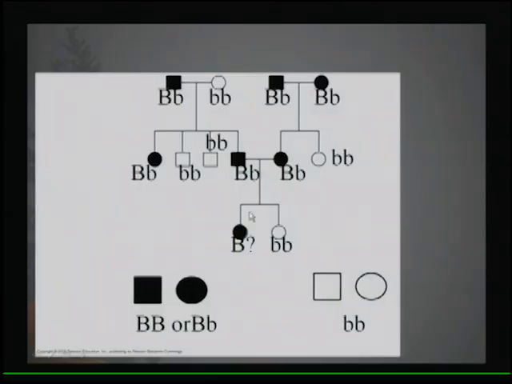All right. So the only one that we really can't be positive of is this individual here. We know he has black fur. It is possible that he could be heterozygous, but it is possible also that each parent here could have given a dominant allele. So this individual could be homozygous dominant or heterozygous.